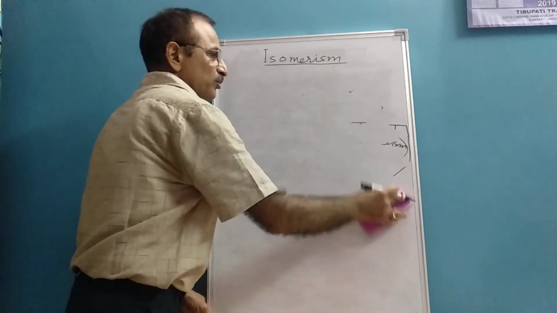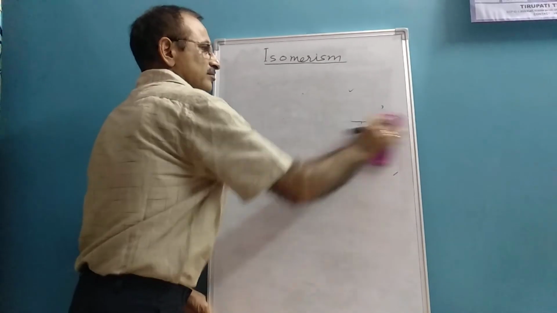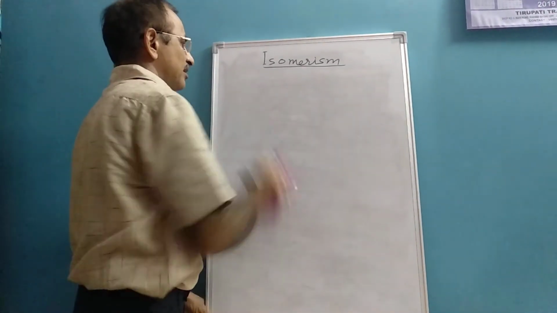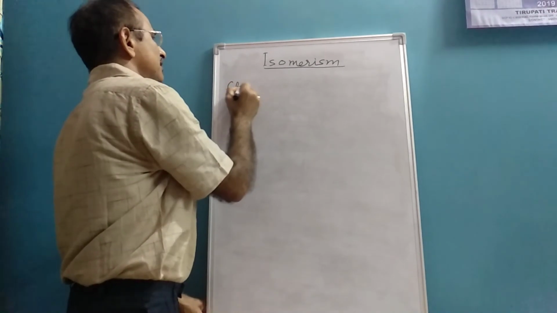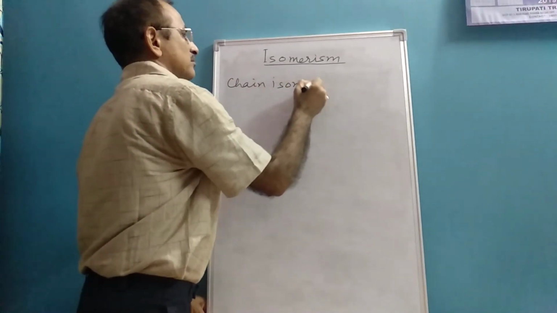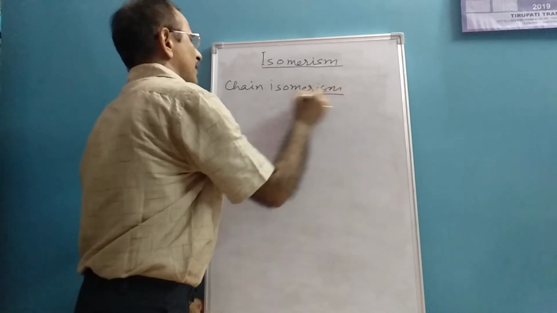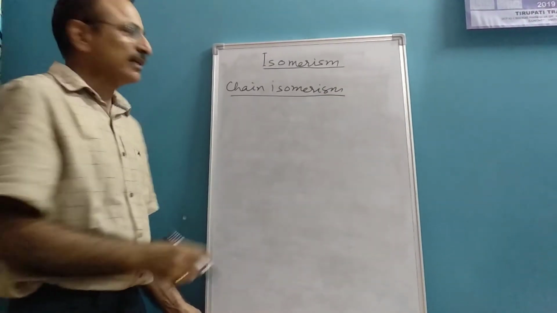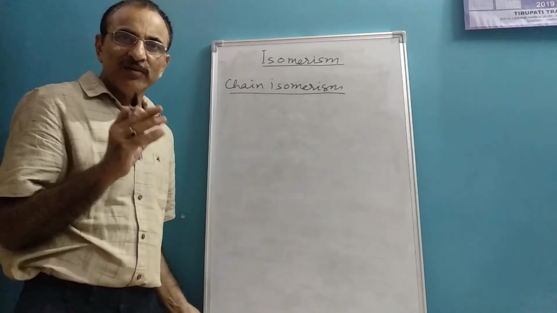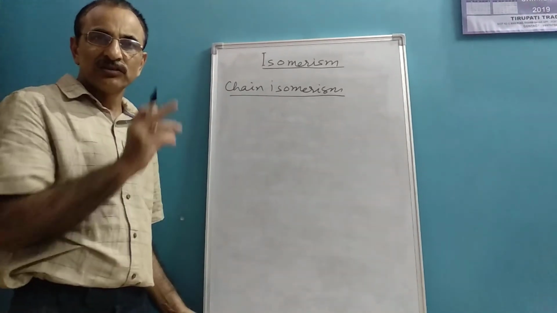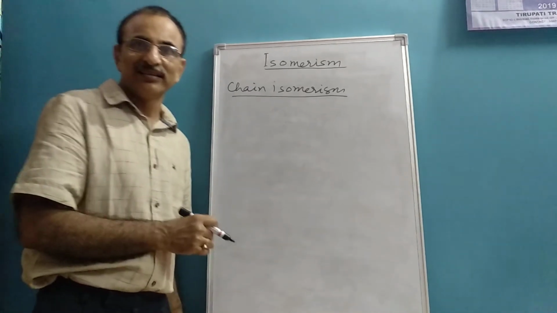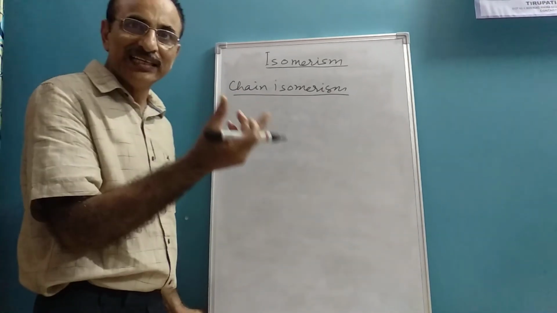Now we are coming to chain isomerism. By the word chain, it is very clear that whenever a molecule has the same molecular formula but a difference in chain length.